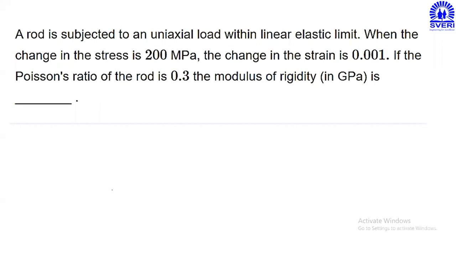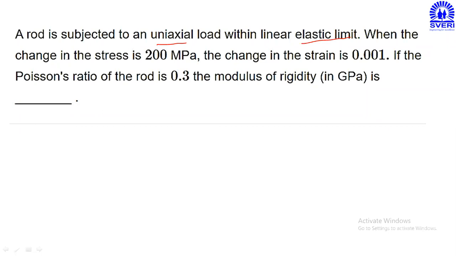Okay. Now the second problem is in front of you. I will read the statement. A rod subjected to uniaxial load with linear elastic limit. One rod is there, it is subjected to the uniaxial load. Uniaxial means it is applied along the axis. Whatever the load is, it is applied along the axis, full stop.